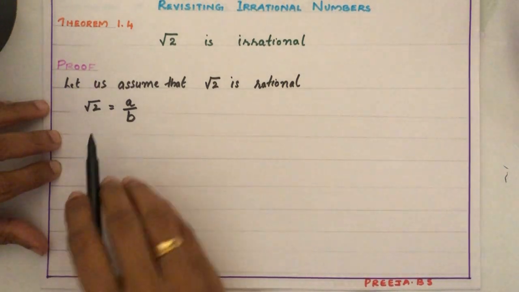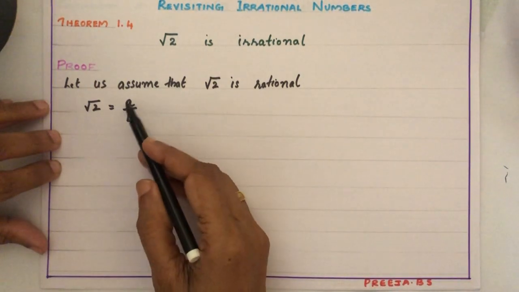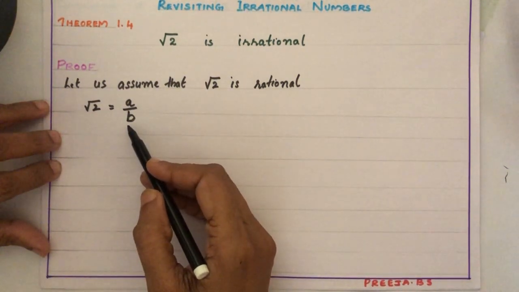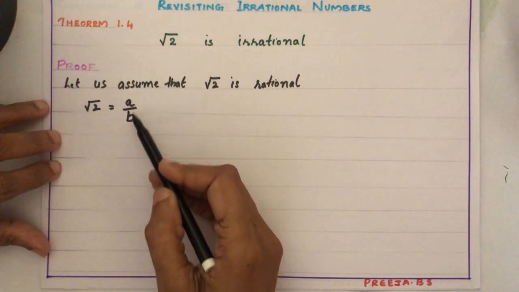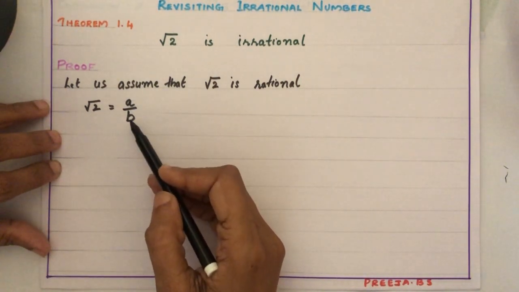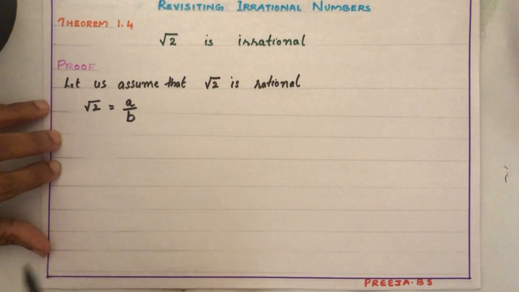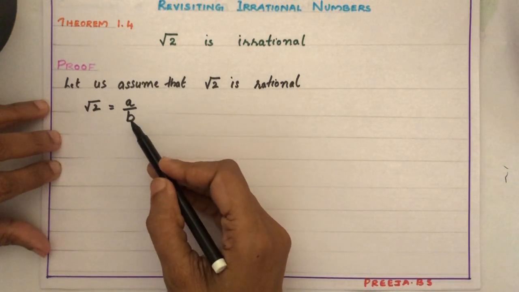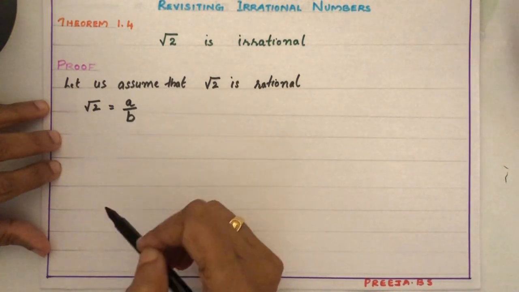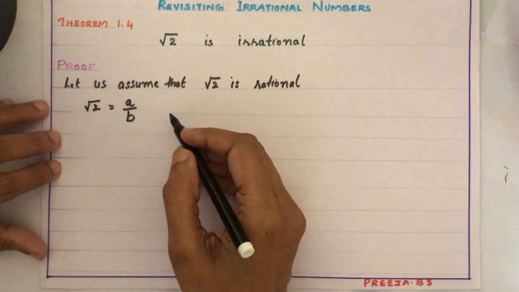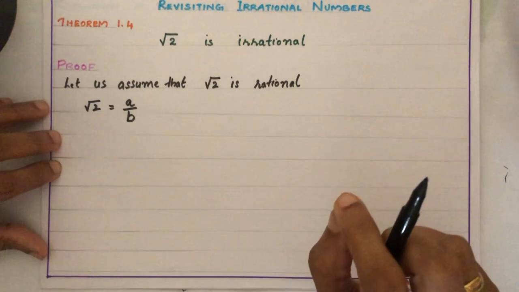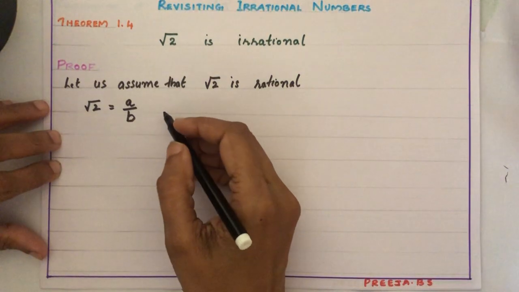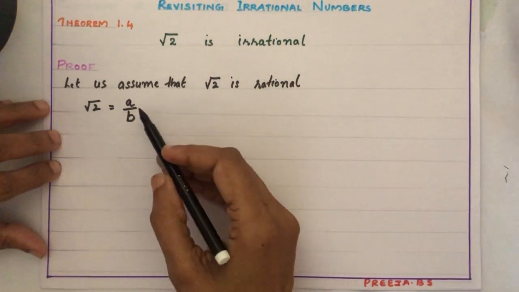Isn't it children? What is the meaning of simplest form of a rational number? The numerator and denominator should not have any common factor other than 1. So here A and B don't have any common factor other than 1. The numbers which have no common factor other than 1 are called co-primes. So here A and B are co-primes.